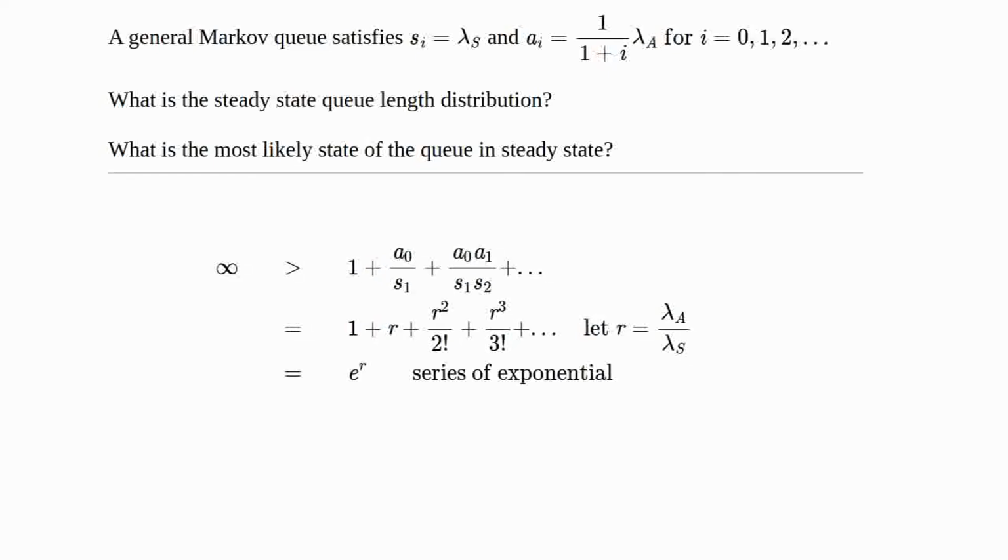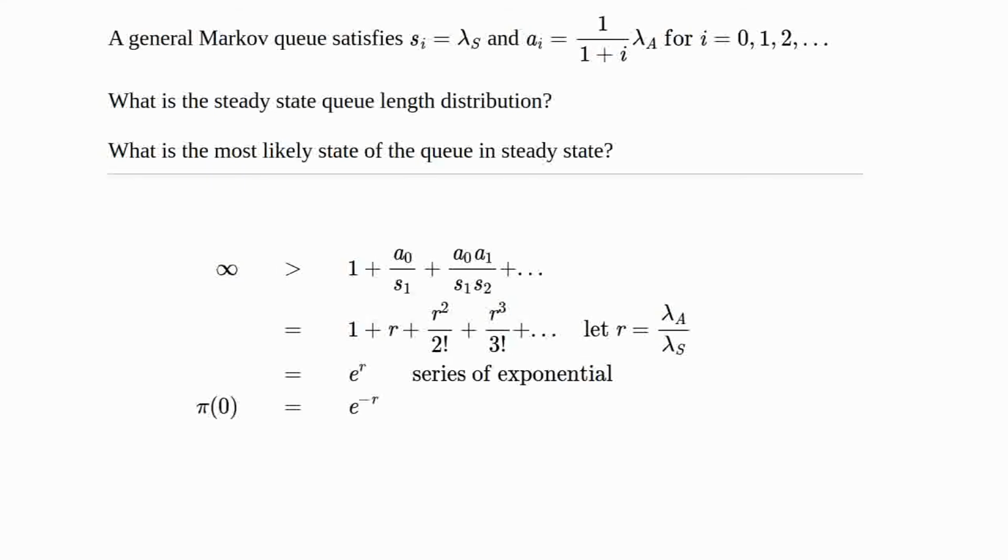Then we recognize that this is just the series expansion of the exponential of R, meaning that the steady state exists because it's finite, and that pi 0 is 1 over this number, or in other words, the exponential of minus R.